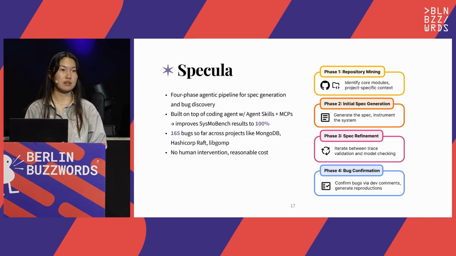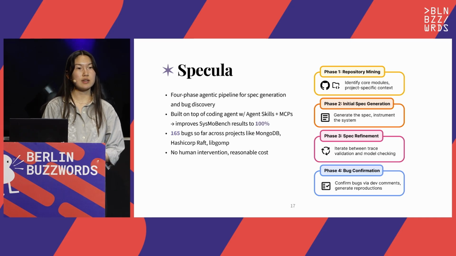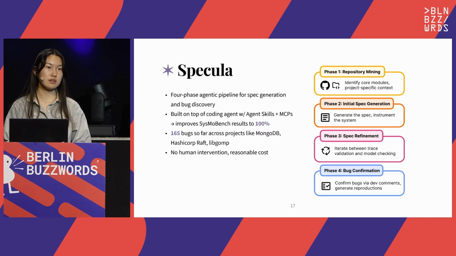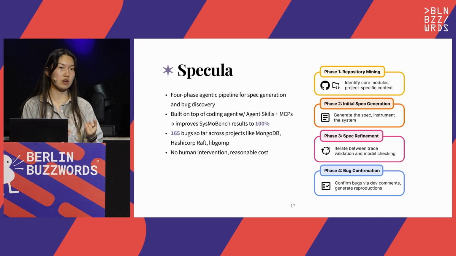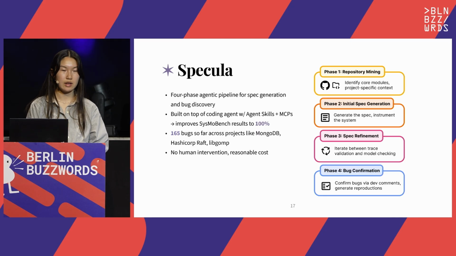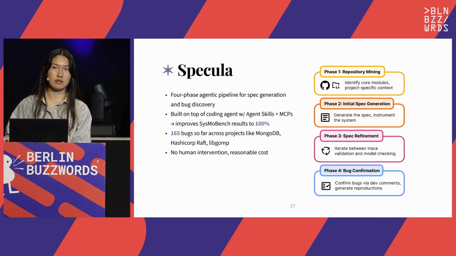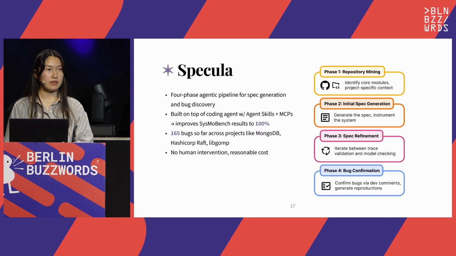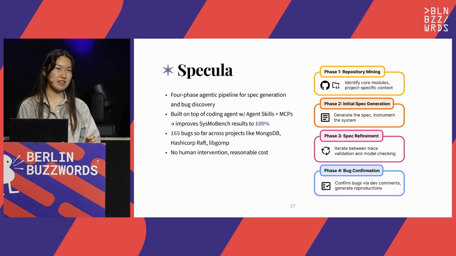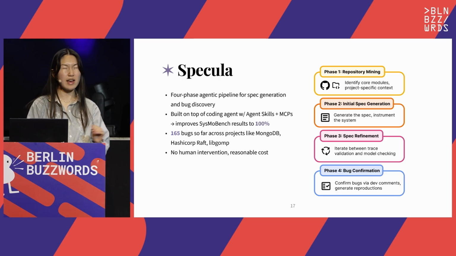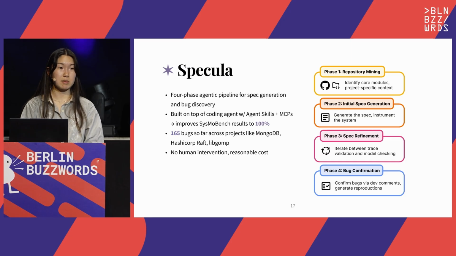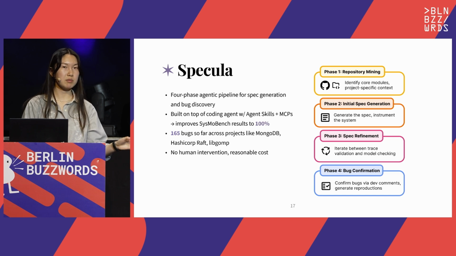And so far, Specula has been really useful. It's been able to identify over 160 bugs in production systems like MongoDB and HashiCorp Raft, and 130 of these are yet unknown. And what's more important about this is that the workflow is entirely automated. You can have a human in the loop if you want, but it's not required. And it's also reasonably priced. Every project that you input is about 30 euros of cost, and you get multiple bugs from that.